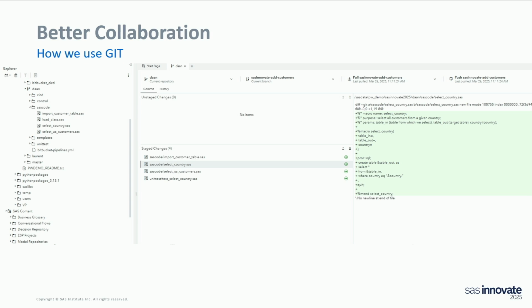For this presentation, I've created a branch. It's called SAS Innovate at Customers. It's totally fictional, by the way. And as you can see, I've added SAS programs. In the middle, you can see that I've staged the changes I've made. And on the right, you can see all the code that was added to the program. So for this example, I only added code, so it's only green.